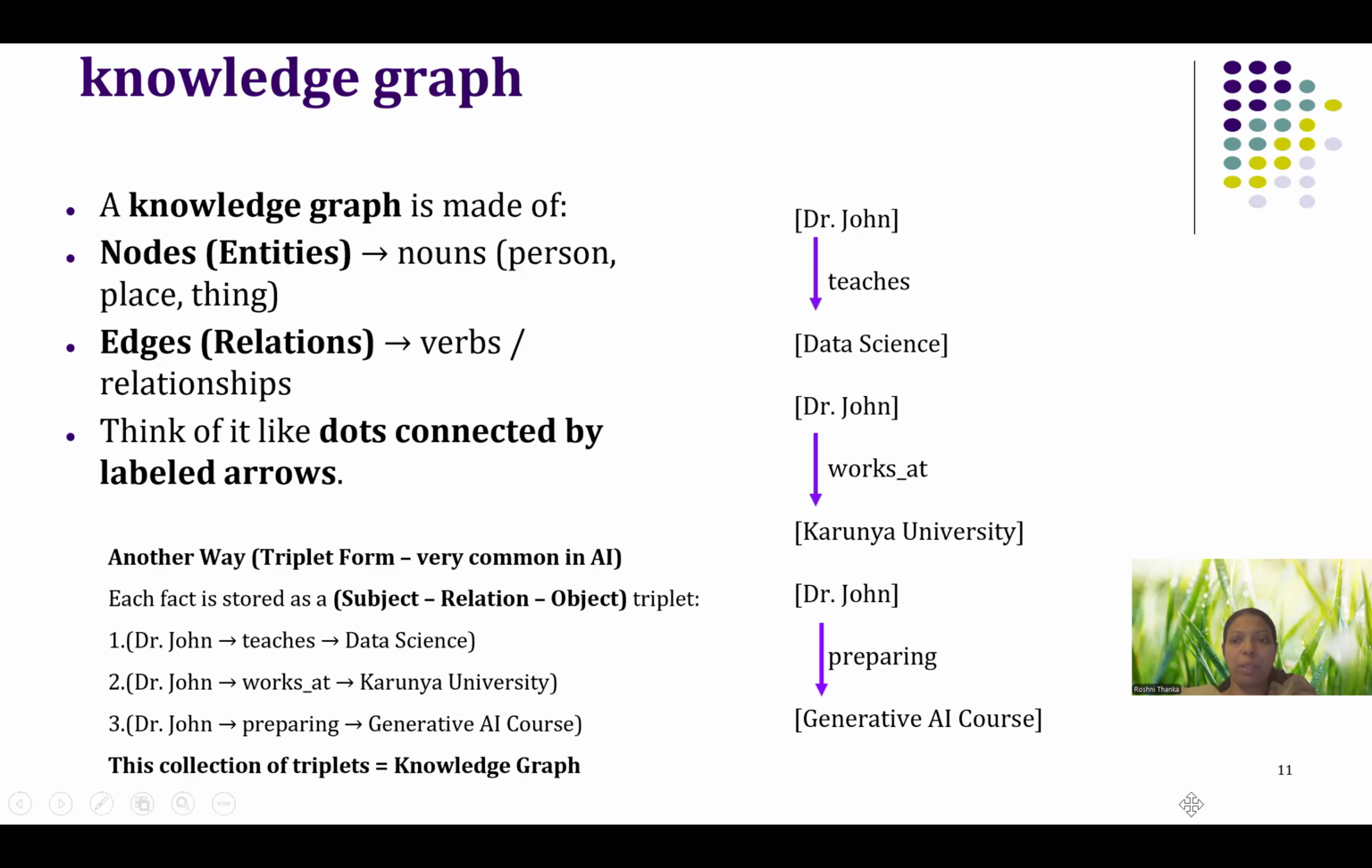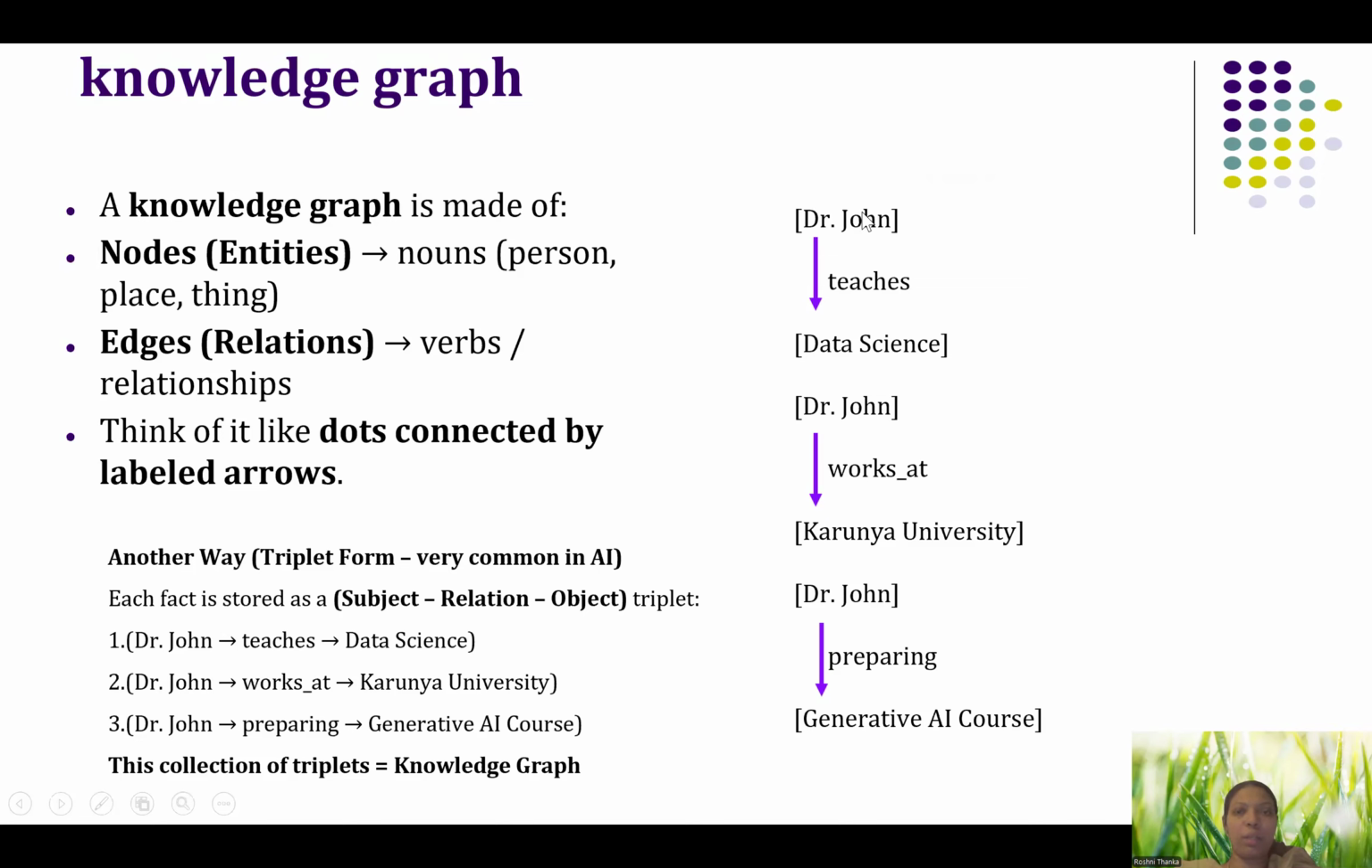So here is an example for that, the knowledge graph. Dr. John teaches data science, he works at, and here he is preparing. All this information is stored like a graph, a knowledge graph. We have all the entities as nodes, and entities can be nouns like a person, thing, or place. All these things are entities. The relationships between these entities are the verbs. So it will find all the nouns as entities and the verbs as the relation between the entities with that particular action, as a connection with a labeled arrow. So this is how it will be stored.